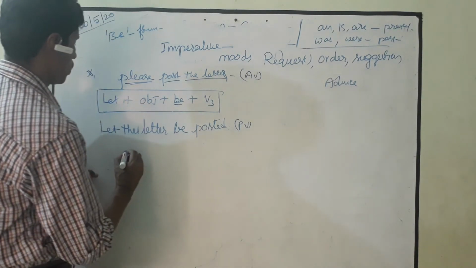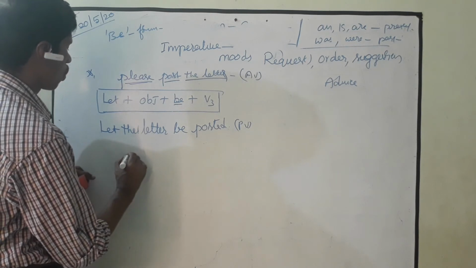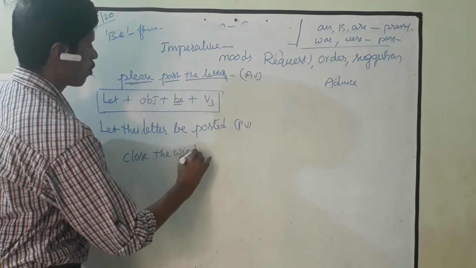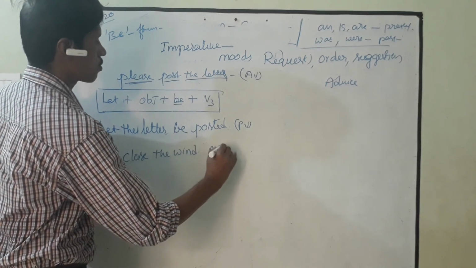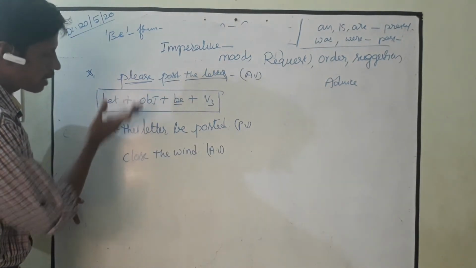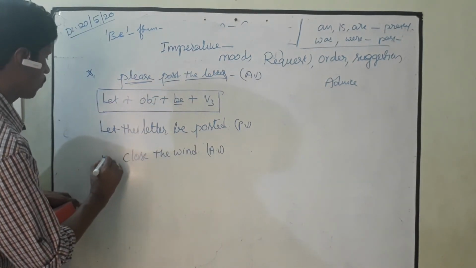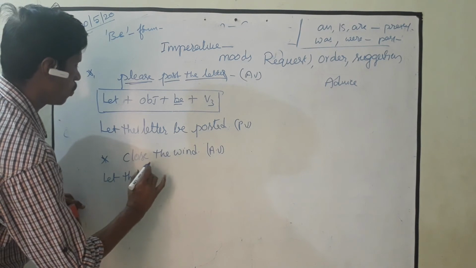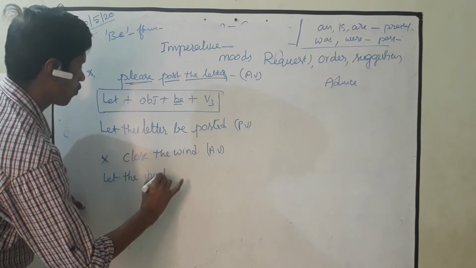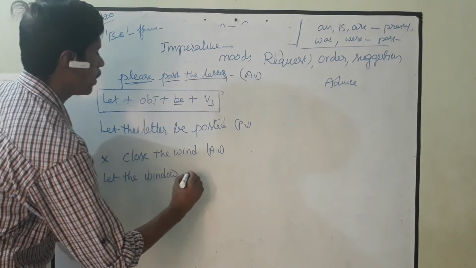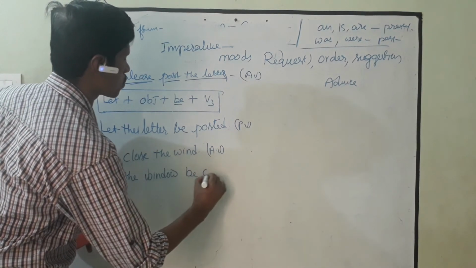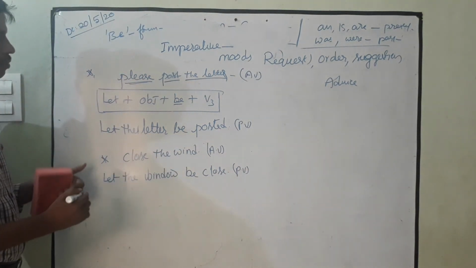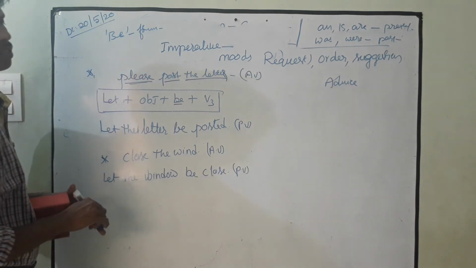And the next thing is: Close the window. Close the window. It is active voice. And the same, apply this rule. Apply this structure. Let the window be closed. Be form. Be closed. This is passive voice.